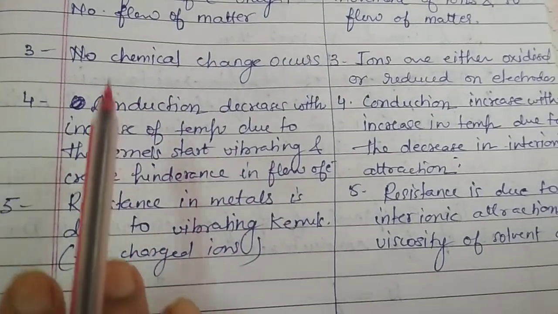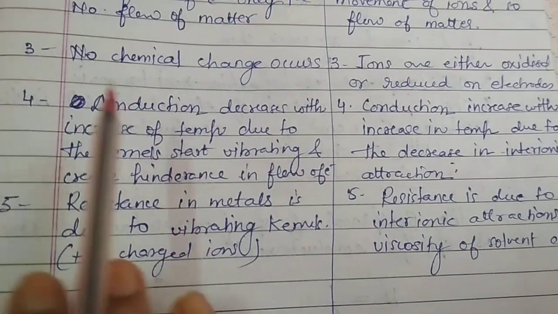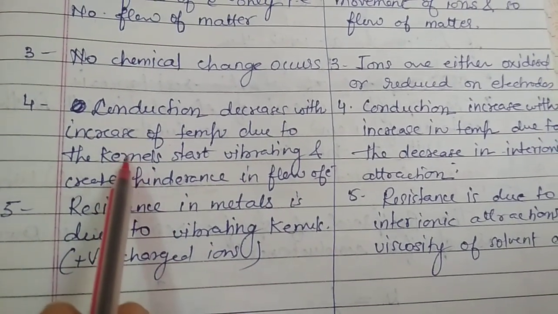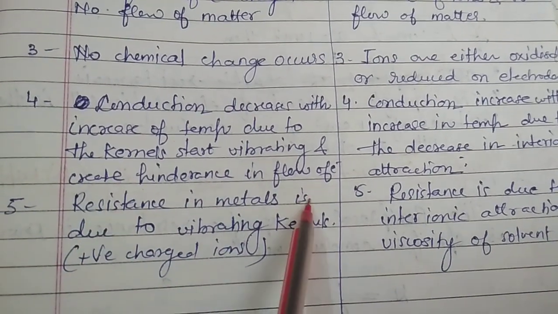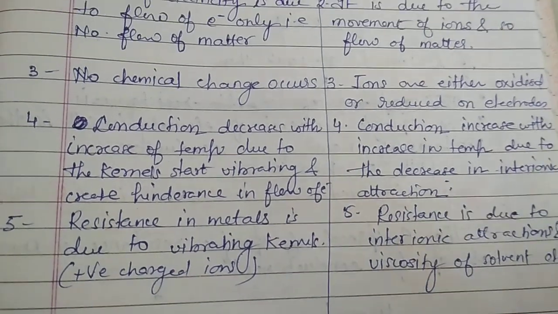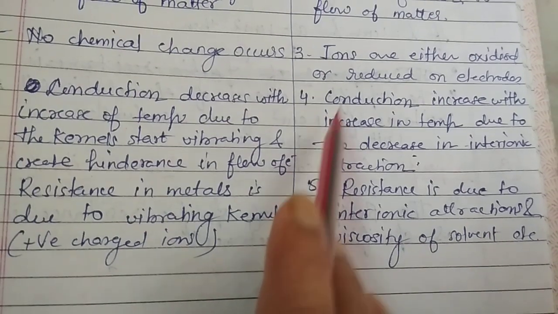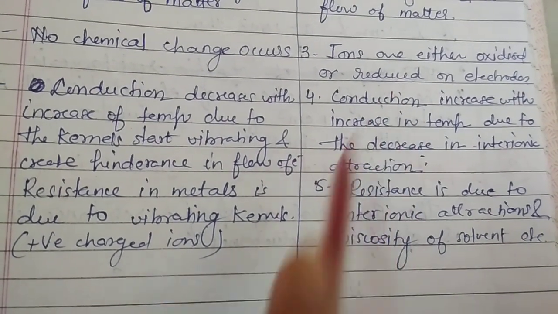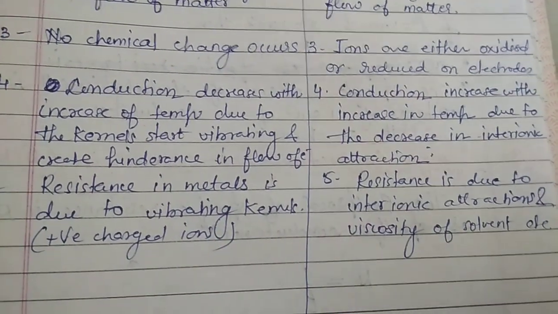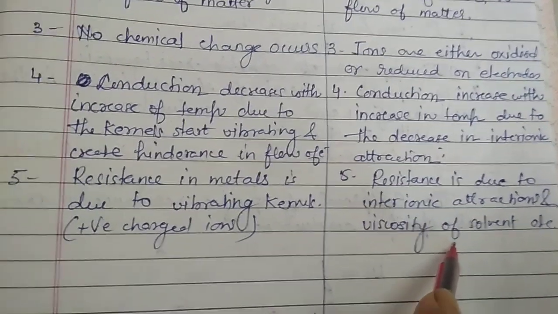What does it mean? The resistance in metals is due to the vibrating kernels, which, as I have told you, are the positively charged cations. While in electrolytes, the cause of the resistance is the inter-ionic attraction as well as the viscosity of the solvent that we have taken.